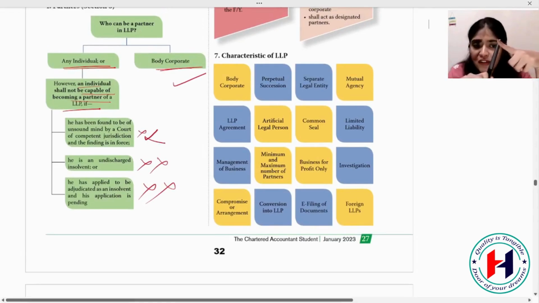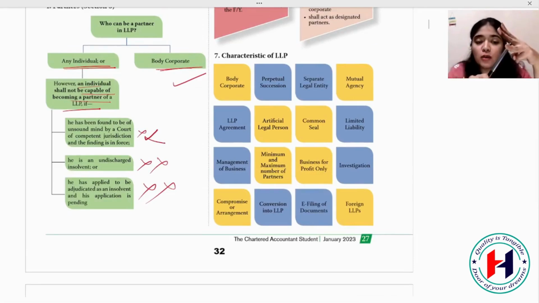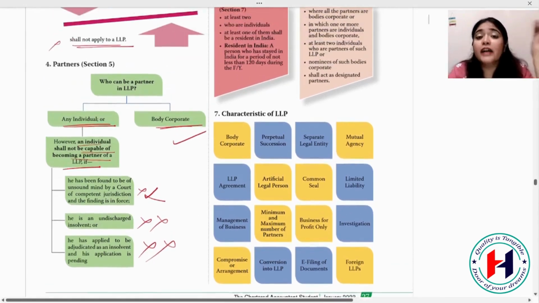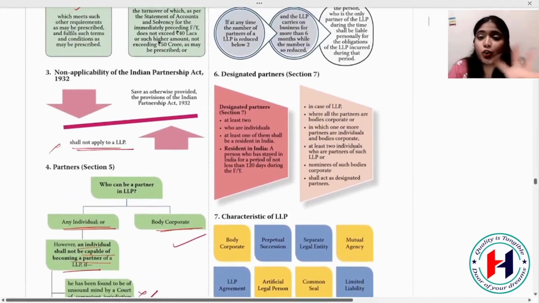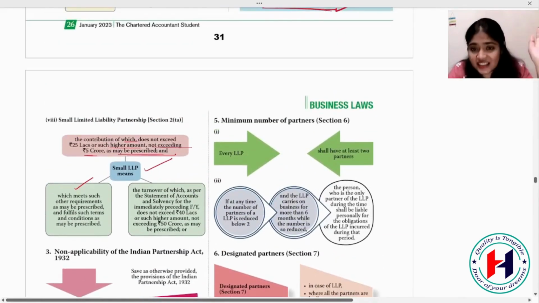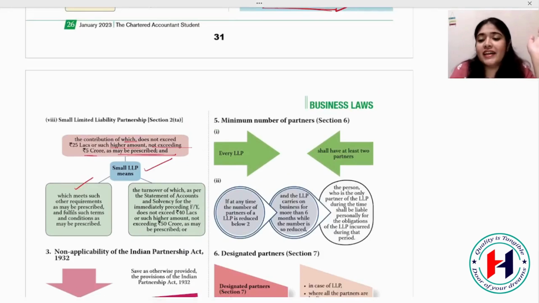The person should not be of unsound mind, should not be an undischarged insolvent, or should not have applied for adjudication as an insolvent where his application is pending. Okay, they can ask you this as a direct question from the LLP chapter, so it's better that you revise all the concepts of LLP today very nicely, because this is a very scoring chapter for you, a very easy chapter for you.